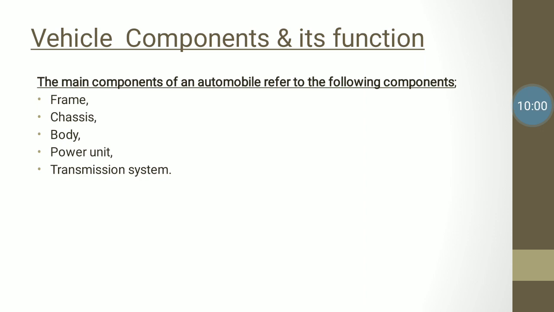The frame and chassis are the holding members which hold all the components of the vehicle. The body supports, and the power unit generates whatever power is required to propel the vehicle. The transmission system transfers the power generated by the power unit to the required portion of the vehicle.